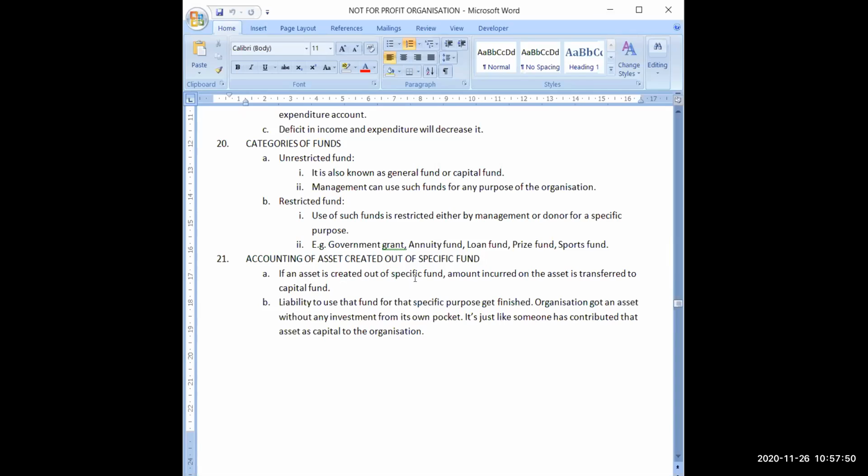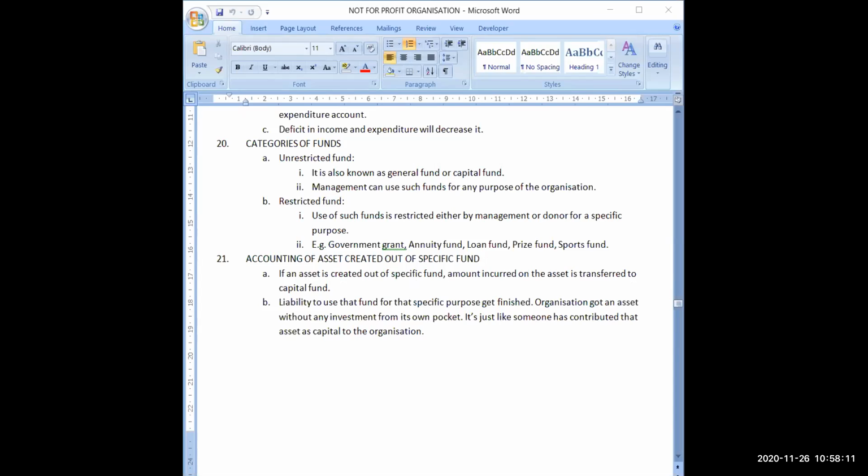So if an asset is created out of a specific fund, the amount incurred on the asset is transferred to capital fund. So you are having a fund, suppose building fund you are having rupees 1 lakh, and you have constructed a building out of that building fund costing rupees 60,000.